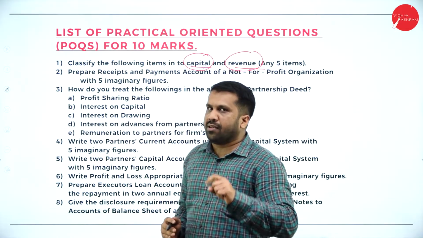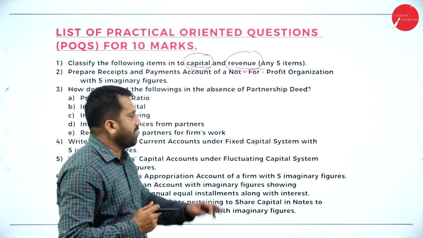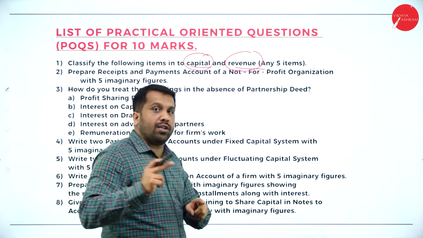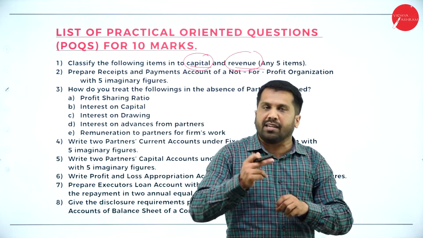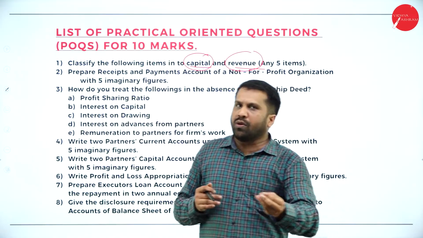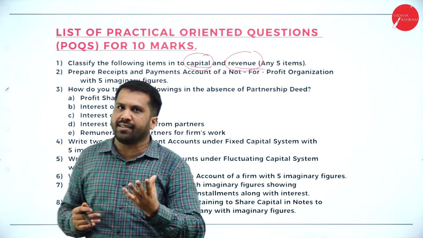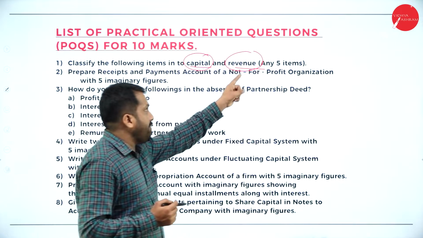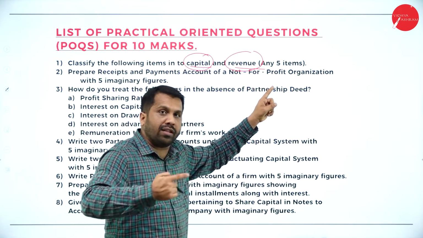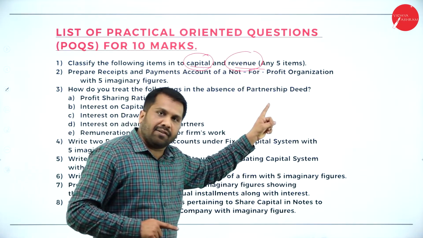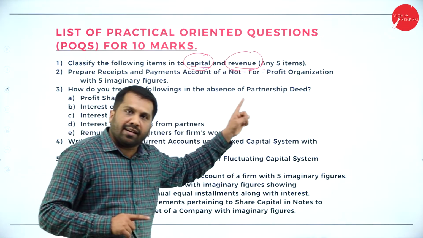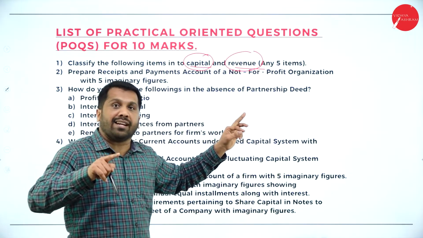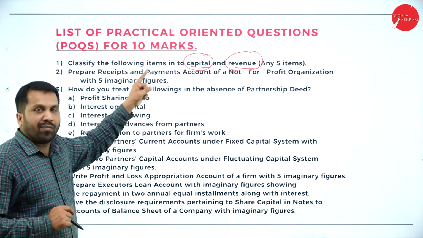I'll give you an example. Purchase of bike. You tell me whether it is revenue or capital. Bike is capital. Why? Because you will not purchase a bike every month. It will be once in a lifetime, once in 5 years, once in 10 years. So it will be capital. Salary, revenue. Why? Because every month you will get it. Rent, revenue. Printing and stationery, revenue. Electricity bill, revenue. Purchase of land, it will come under capital.